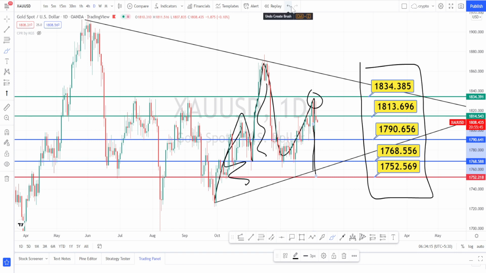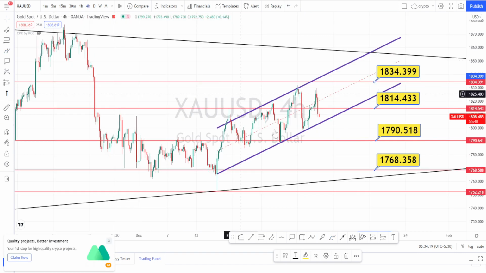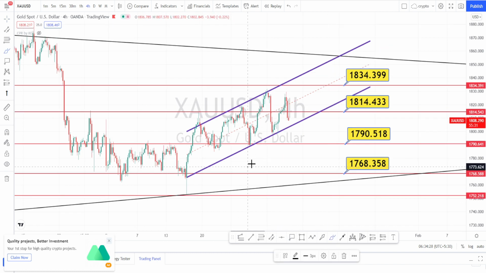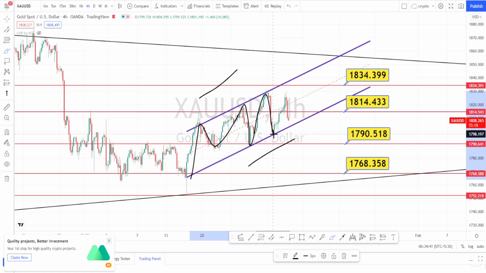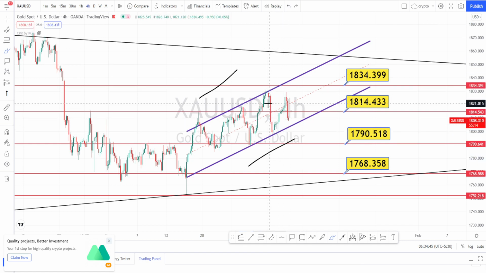Let us do the analysis in 4 hours time frame. I am in 4 hours time frame now. You can notice that the current price action is nicely trading within a bullish channel pattern. It has gone up, formed sort of a double top pattern. Again it has gone up and it is trying to form a double top pattern. But here when we notice the price action, it has not taken the previous high. So it is losing momentum on the bullish side.